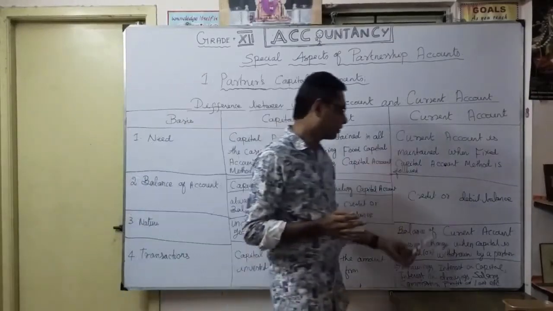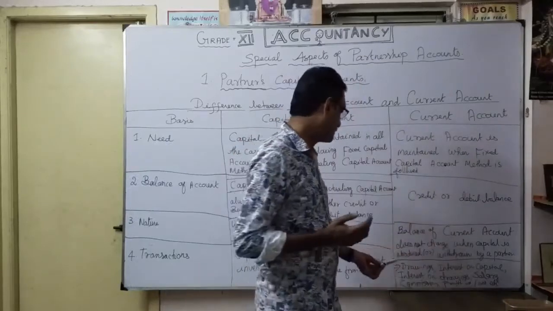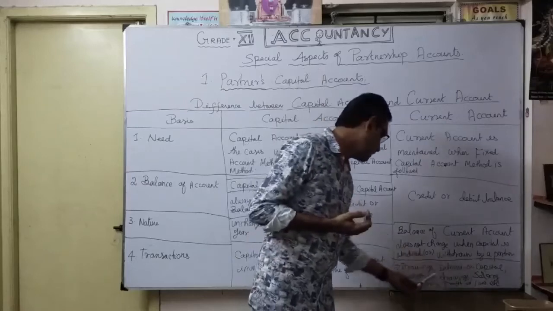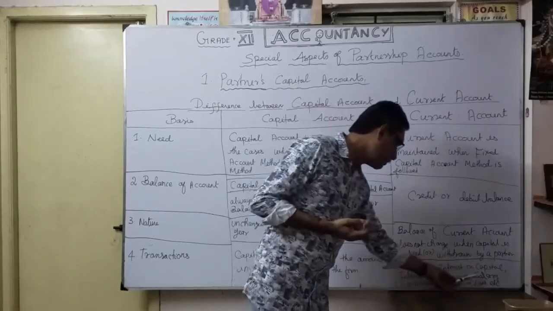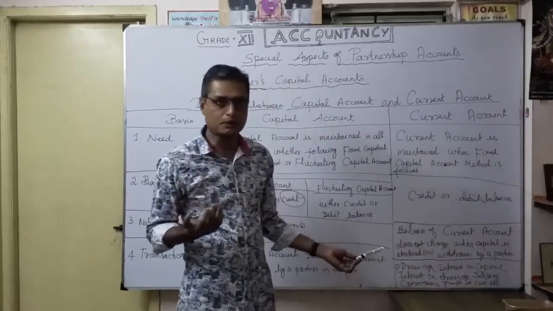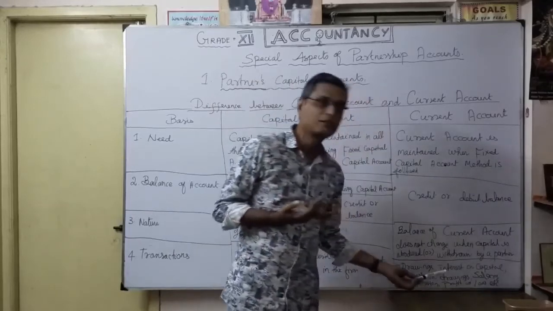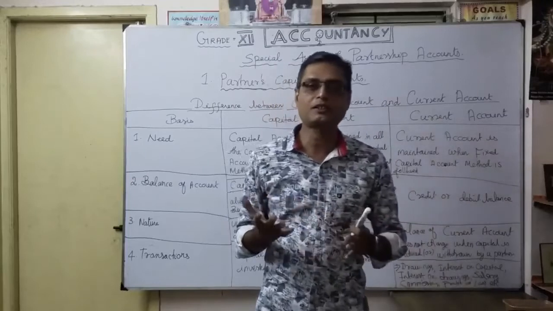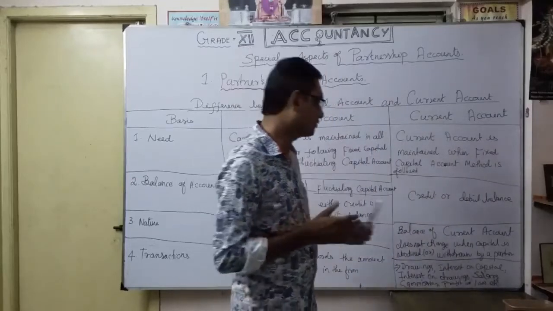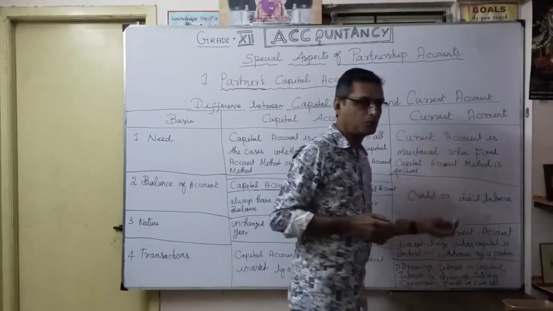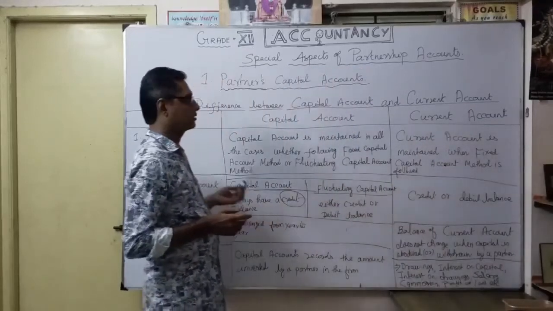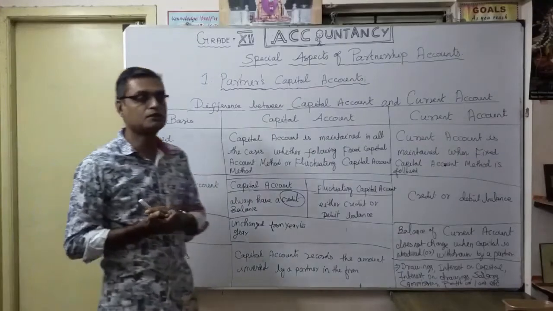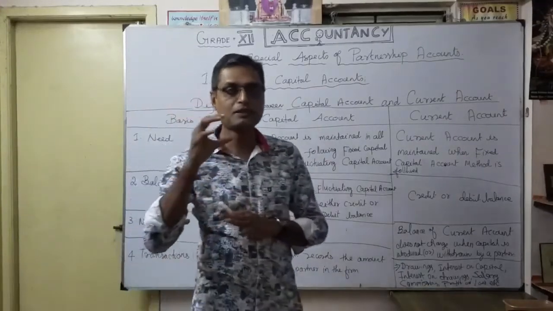But in the current account, apart from that, we show the drawings, interest on drawings, interest on capital, salary paid to the partner or commission paid to the partner, and finally the share of profit or loss. These are the transactions we show in the current account only, not in the capital account. That's why the differences between capital account and current account are very important under the fixed capital account method.